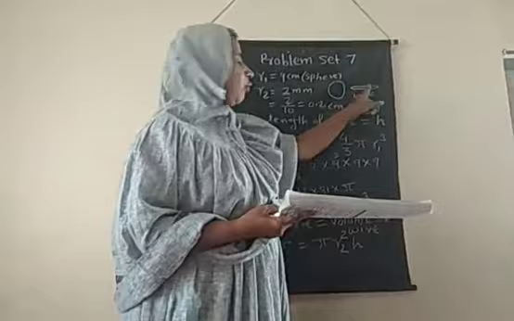Number 9, sorry, question number 8. The radius of a metallic sphere is 9 centimeter. It was melted to make a wire of diameter 4 millimeter. Find the length of wire.